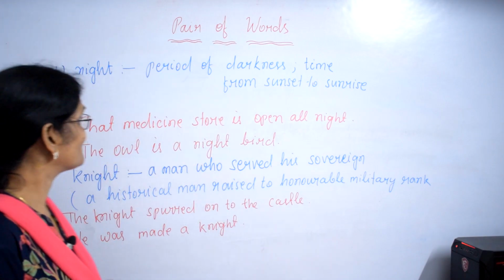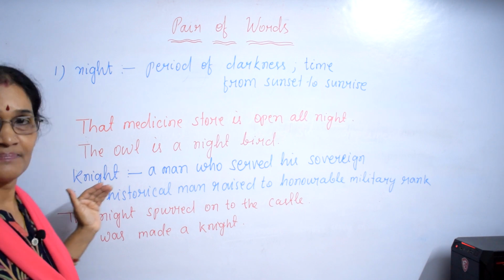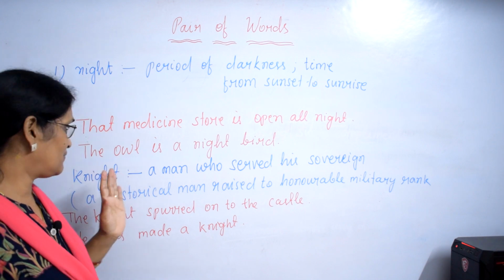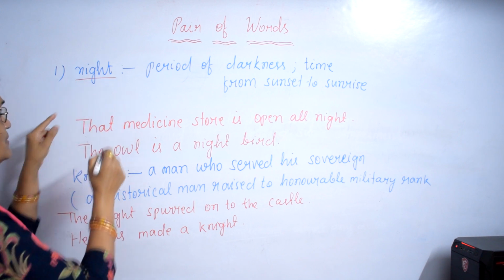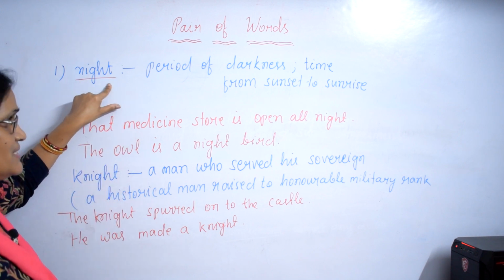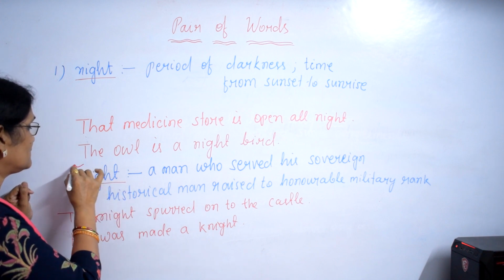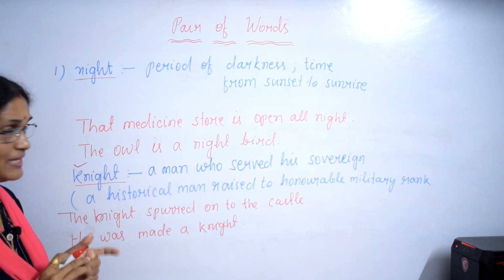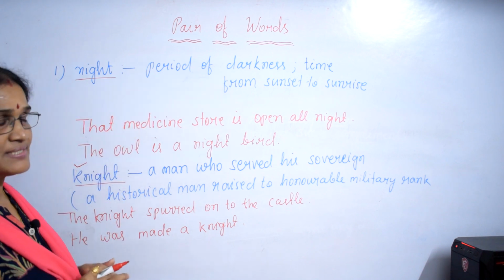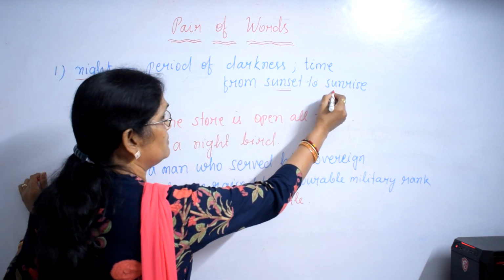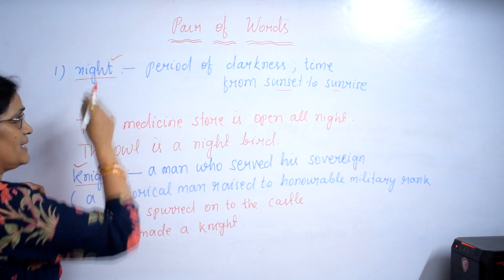Let's start. Night, night. Same pronunciation but different words, different spelling. First, night, we are acquainted with the word night, N-I-G-H-T. But the next night, K-N-I-G-H-T, begins with the first letter K, right? N-I-G-H-T, night: period of darkness, time from sunset to sunrise. We have known it. Period of darkness is called night.